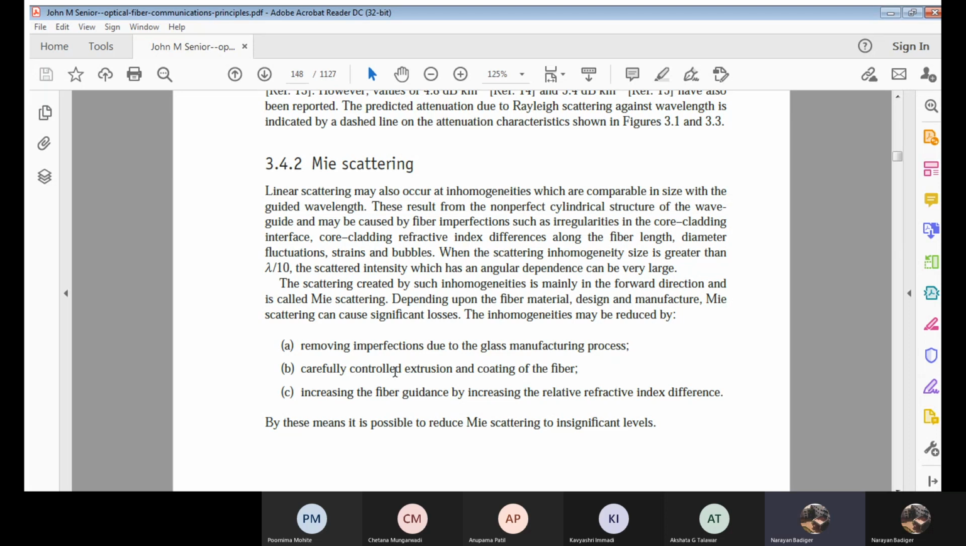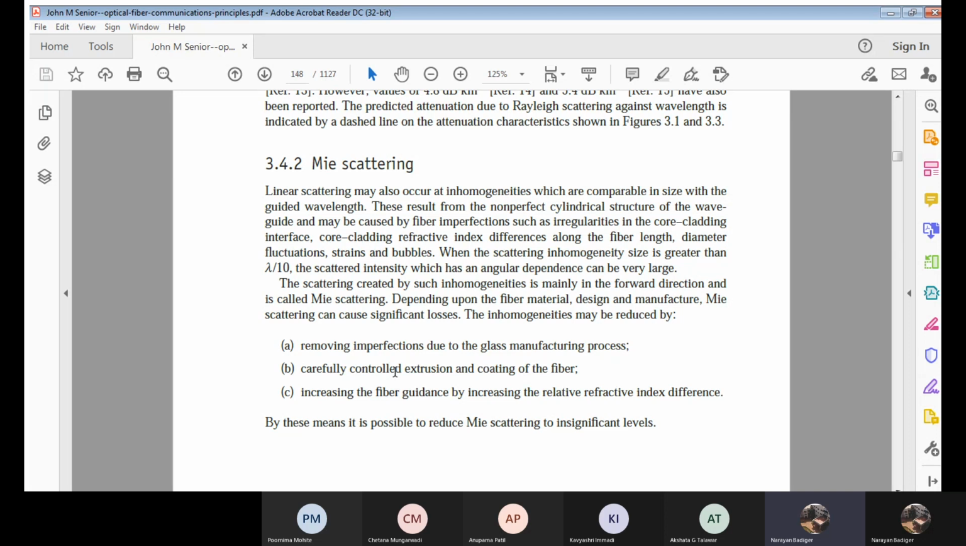Clear? Otherwise, there will again be 3 refractive indices involved: RI of core, RI of cladding, then RI of air. That should not happen. Correct? It means I should carefully control this extrusion, so that there is no external material or external wave coming back to the core part. That thing we need to take care of, which will be used to reduce this inhomogeneity.